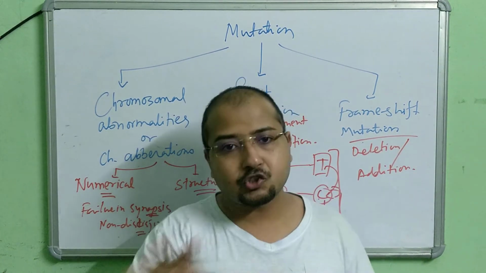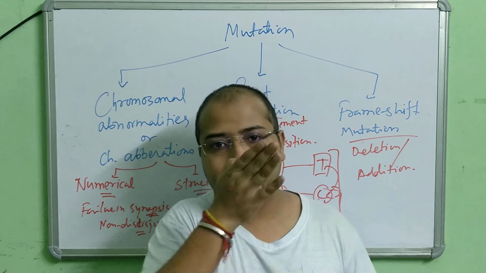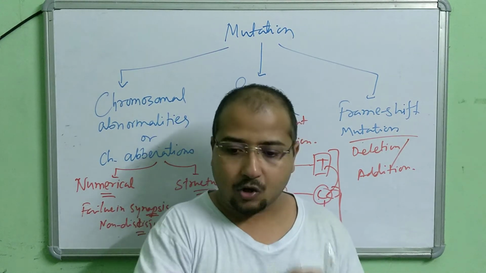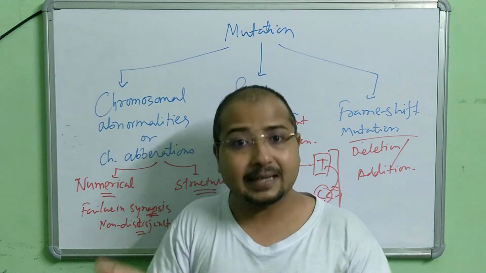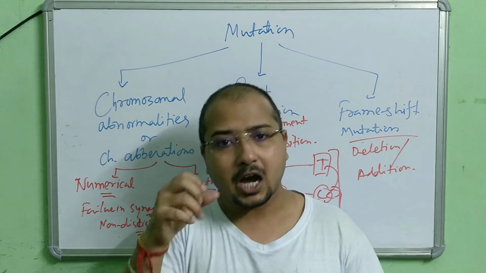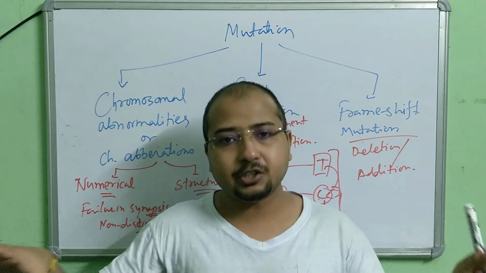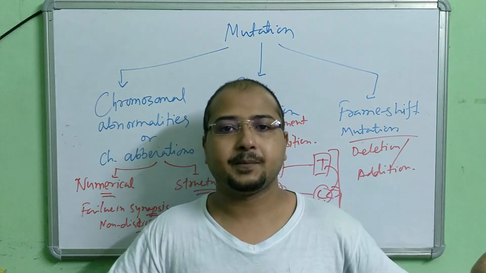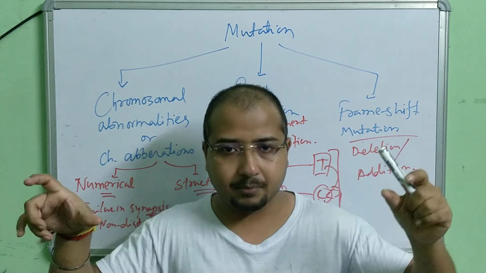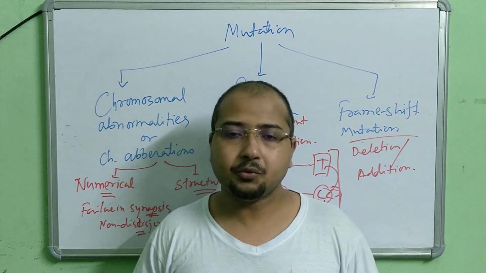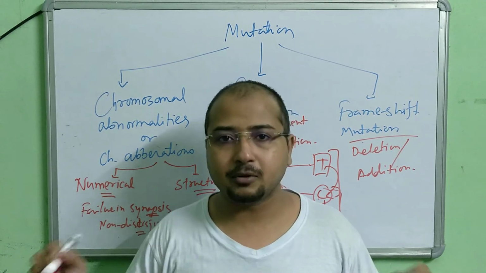We analyze the family tree to see, generation after generation, how a particular trait is inherited, what the pattern of inheritance is, and how it is expressed. Are all the members affected, or only a few? Is it skipping a generation, or expressed in all generations? We write the generations, male and female, with symbols connecting them. We will study this in our next video, and I will discuss one or two examples. So that is pedigree analysis.